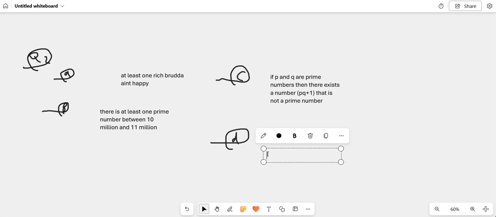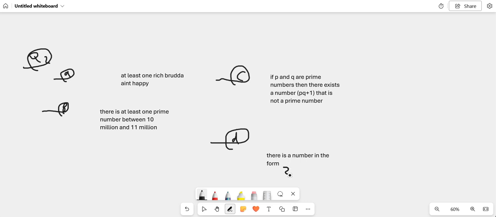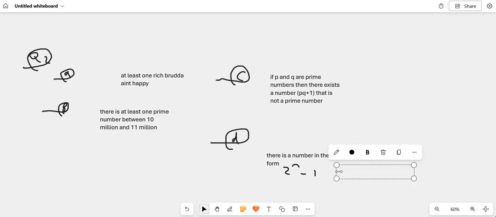Also try to use this language here. Don't just say 2 to the n minus 1 is not a prime or whatever, yeah? Say there is a number in the form, or there exists a number like that. You're trying to get the full marks, you get me? Come on, and then